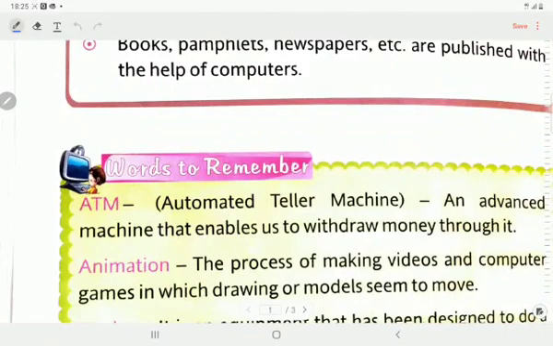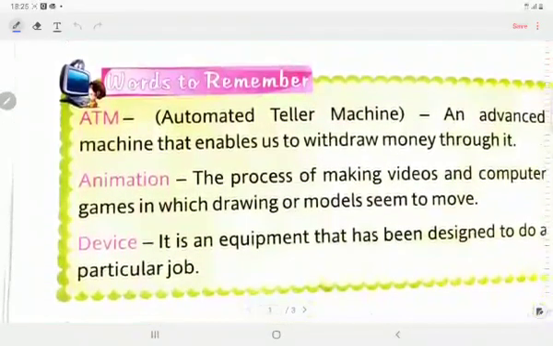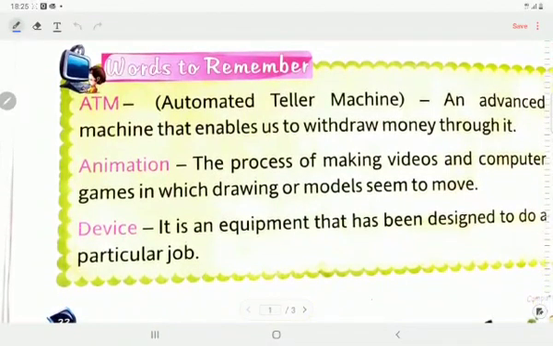Animation is the process of making videos and computer games in which drawings or models seem to move. Children, as I told you in the lesson, the cartoon shows which you see are only pictures, they are not real ones. With the help of computers, they give movement to the pictures and it looks like they are real and moving. This is called animation. Now, device means machine. It is an equipment that has been designed to do a particular job. As we can call a computer an electronic device. So machine and device, same thing.